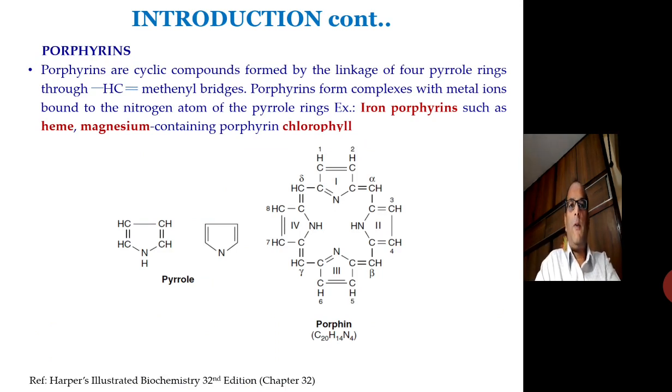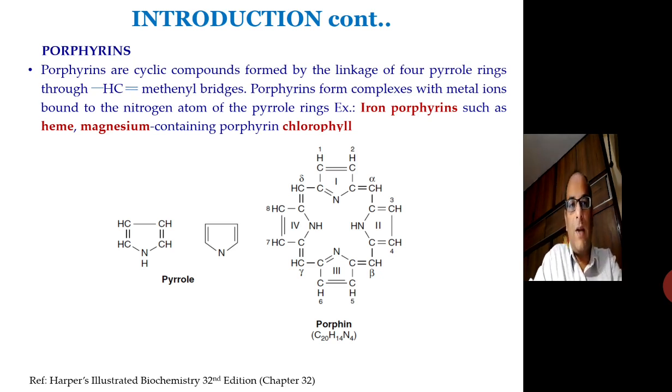So porphyrins are basically cyclic compounds that are formed by the linkage of 4 pyrrole rings through the methynyl bridges, that is CH double bond bridges. Porphyrins form complexes with several metal ions, bound to the nitrogen atom of the pyrrole ring via coordination bond. So various examples of porphyrins are iron porphyrins such as heme, and magnesium containing porphyrin present in the plant pigment chlorophyll.